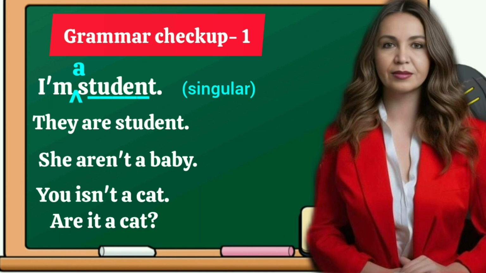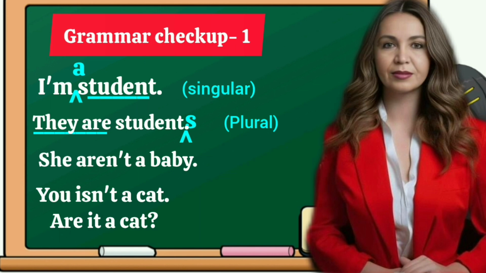The next one, they are student. Look at the sentence and find out what is missing. Student is a single student and the pronoun is they. They are joined with a plural noun. So the missing thing is students. They are students. Now the sentence is correct.